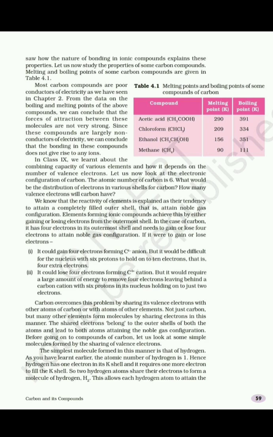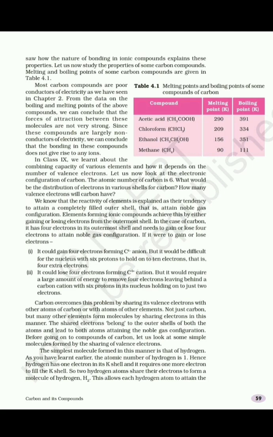We can define covalent bonding as mutual sharing of electrons to achieve stable electronic configuration. So we can define a covalent bond as the mutual sharing between the atoms of different elements. As carbon can form 4 covalent bonds, it is called tetravalent. We can see some examples of covalent bond formation.